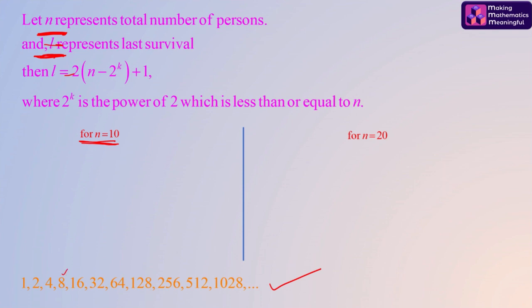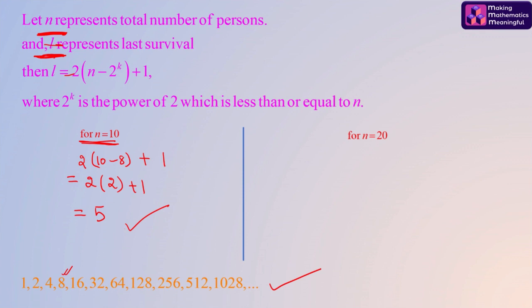Of course, we have the number 8 here. Subtract them. Double this and add 1, so that you can easily observe the answer is 5. And recall that for n equal to 10, the last survivor was 5 only.